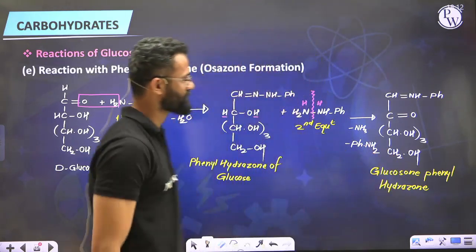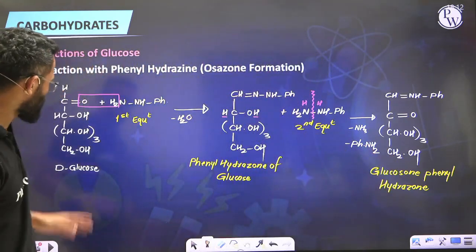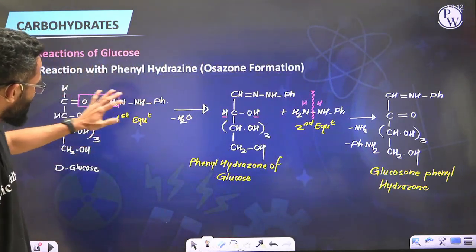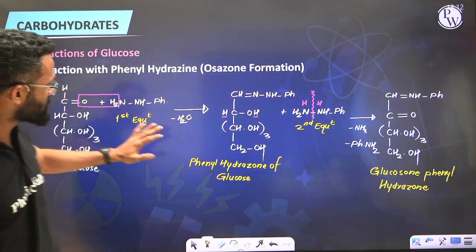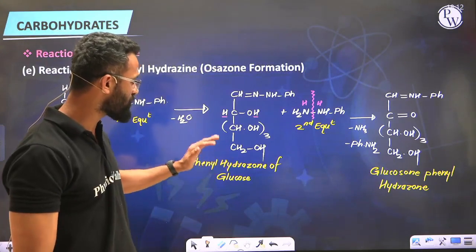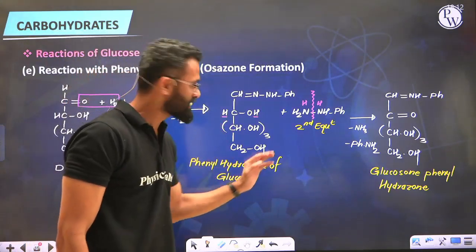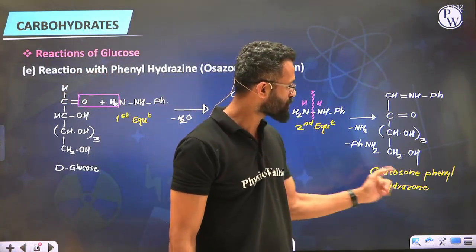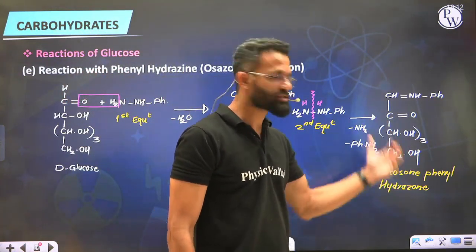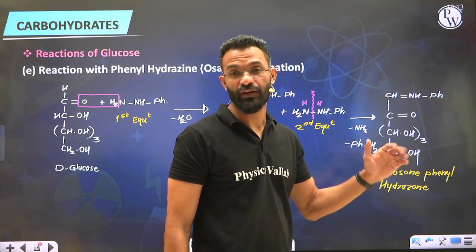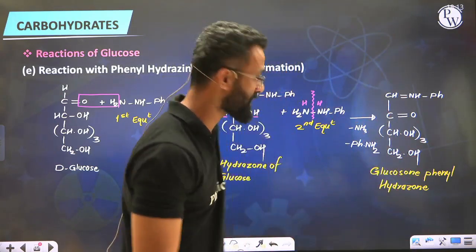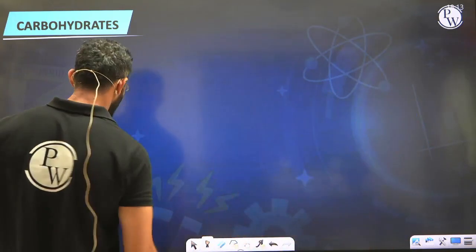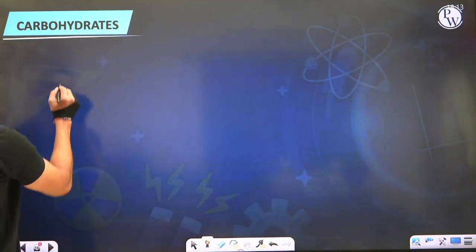So far, the first equivalent of phenylhydrazine upon reaction with D-glucose produces glucose phenylhydrazone. The second equivalent of phenylhydrazine will oxidize carbon number 2 to make glucosone phenylhydrazone. Now this glucosone phenylhydrazone will react with the third equivalent of phenylhydrazine, which we are writing on the next slide.